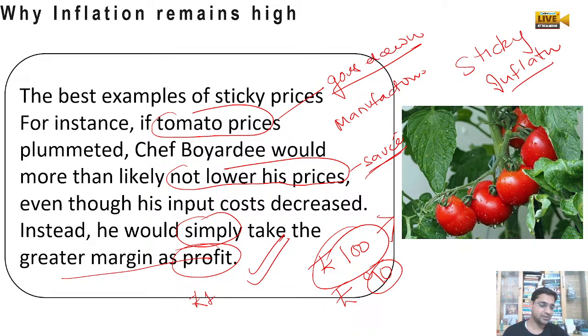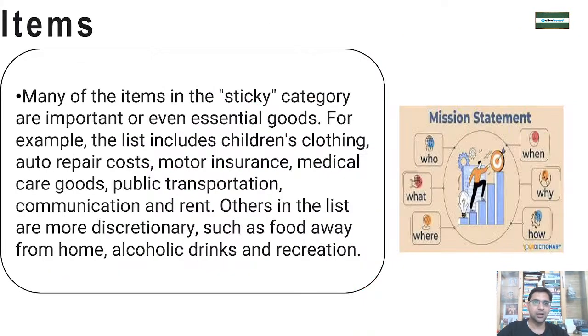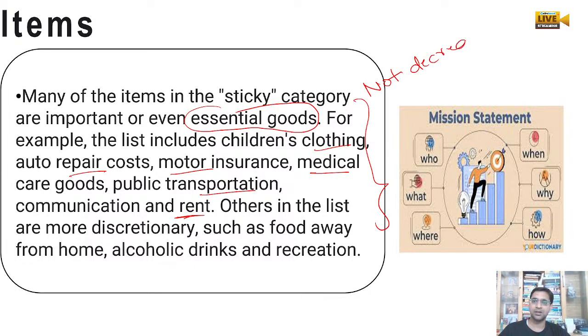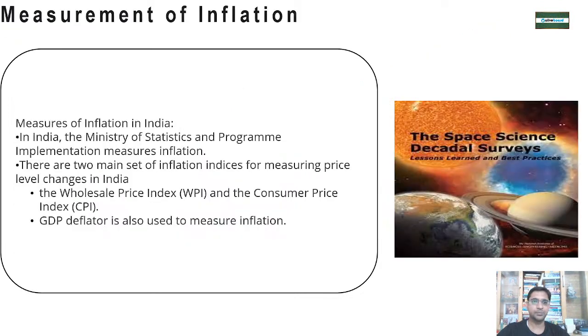Inflation got stuck. Even after prices come down, you still have to pay higher prices, right? So many of the items are general essential goods items like children clothing, repair cost, motor insurance, medical care, public transportation, communication, rent, all these things are there. Various things are there, and because of that the prices of these goods are not decreasing. That is why the inflation is also not coming under control, right?